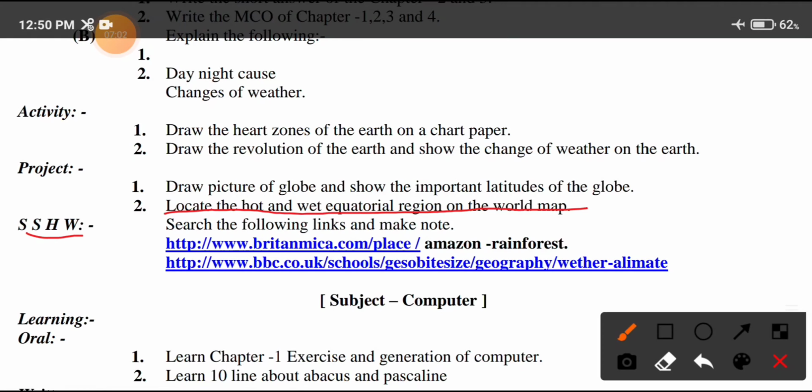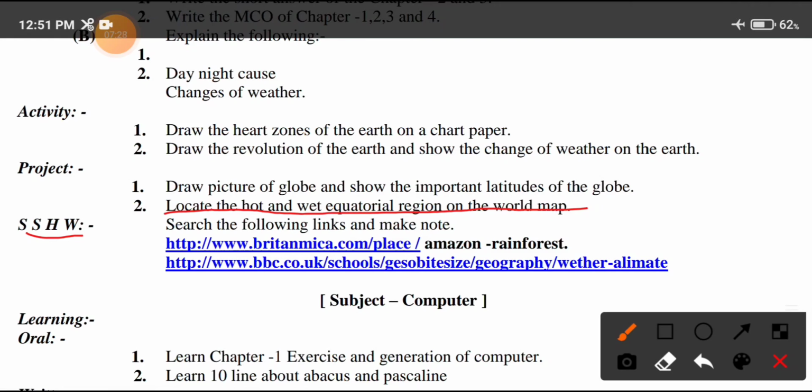Now the other work is self search work. It means you have to search from these links on the internet and write a note on the points given in these links. The first link is Britannica.com place Amazon rainforest. You have to write a short note from this link.